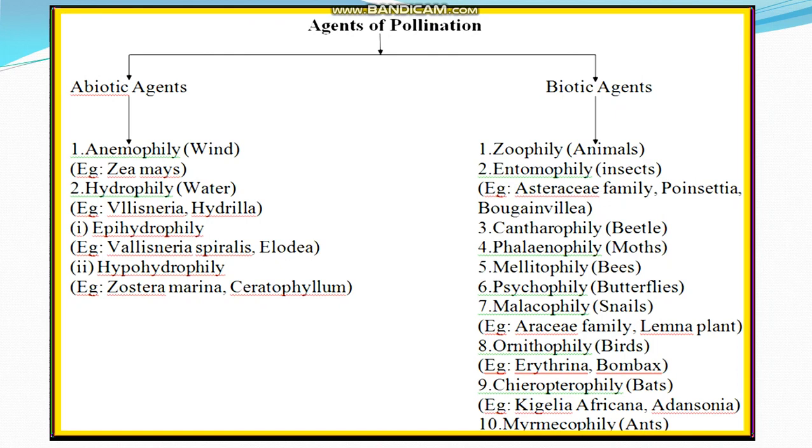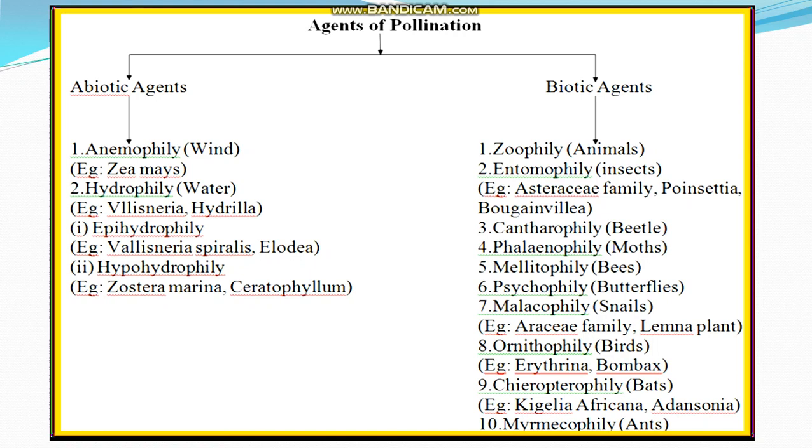Pollination by water is known as hydrophily. The first type is known as epihydrophily, example Vallisneria spiralis and Elodea. The second type is known as hypohydrophily, example Zostera marina and Ceratophyllum.